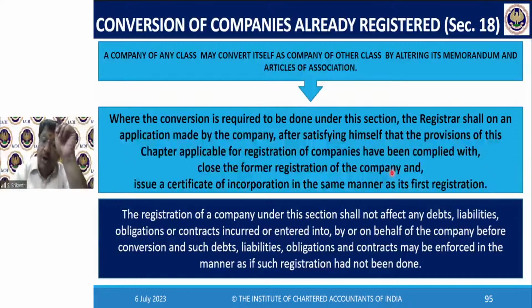For example, the contract may be entered into with the name private company, or the public company. You don't have to amend the contract. No need to amend it or change it. The change in the entity, the change in the nature, conversion will not affect the debts, liabilities, obligations, or contracts. Got it?